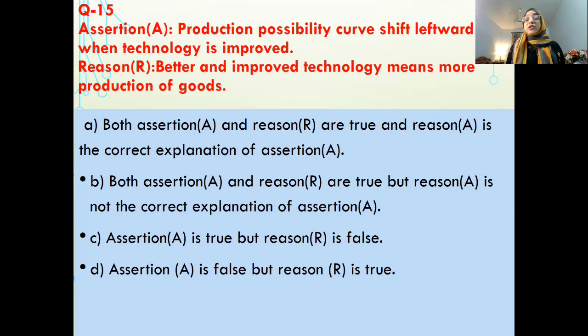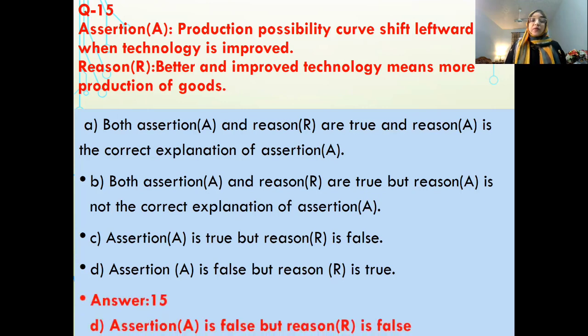And whenever technology improves, the PP curve will shift rightward. When technology is outdated, obsolete, inferior, then PP curve shifts leftward. So the statement of assertion is not correct. The assertion is wrong, but reason is correct. So we will take option D, assertion is false, but reason is true.